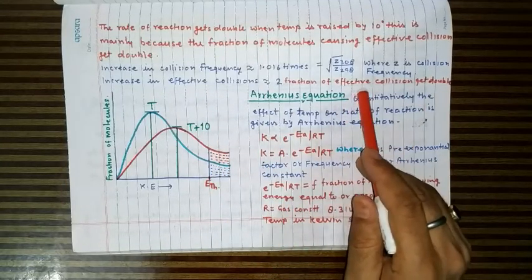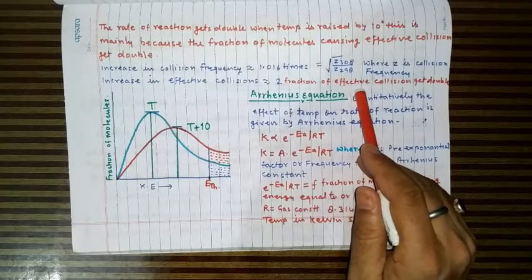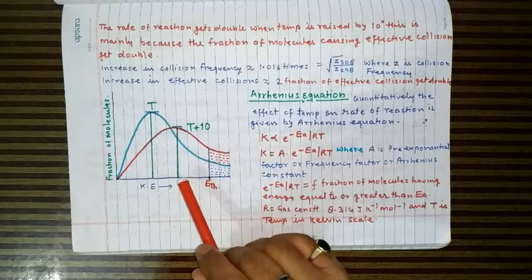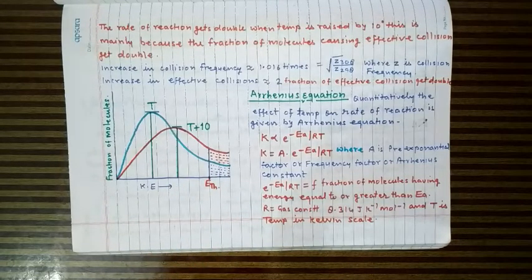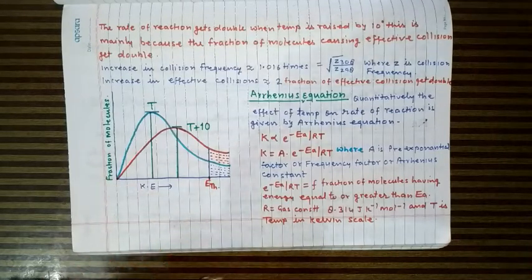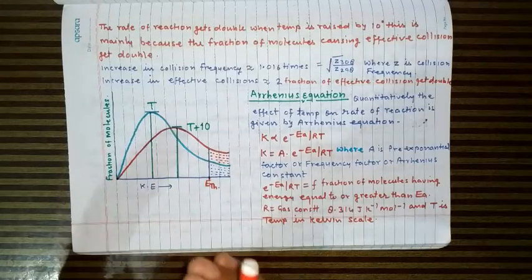Now this can be understood with the help of Boltzmann distribution of energy diagram, this one. As we know, it is impossible to measure the individual energy of the reactant molecules, and different molecules are having different energy, but we can plot the fraction of molecules having a particular energy range.